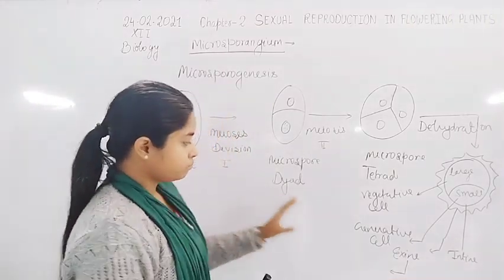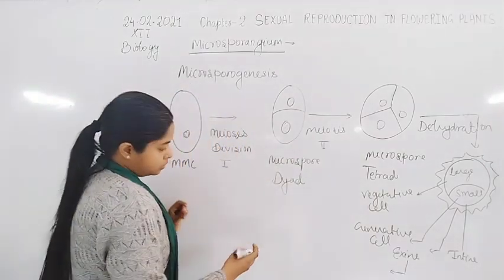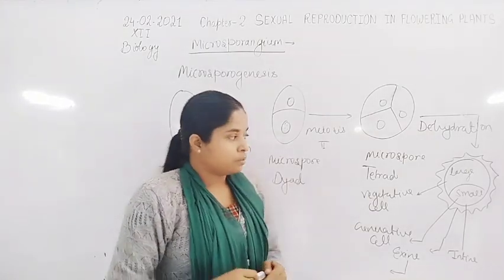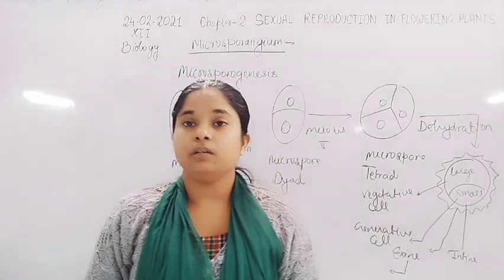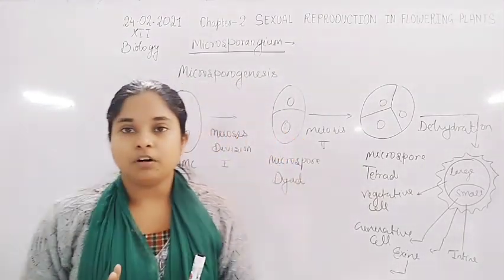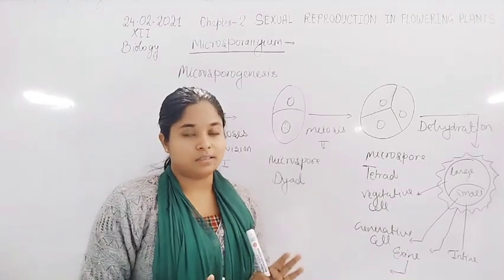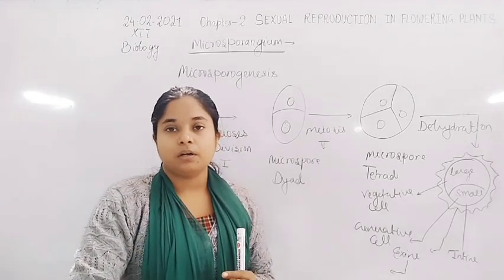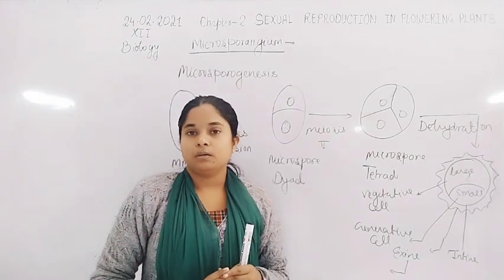So exine is formed by sporopollenin, the highly resistant substance which actually protects the sperms inside the pollen grain. Actually there is a time in between the dehiscence of the pollen grain from the flower and its transfer to the stigma of the flower. There is a time difference between both events.